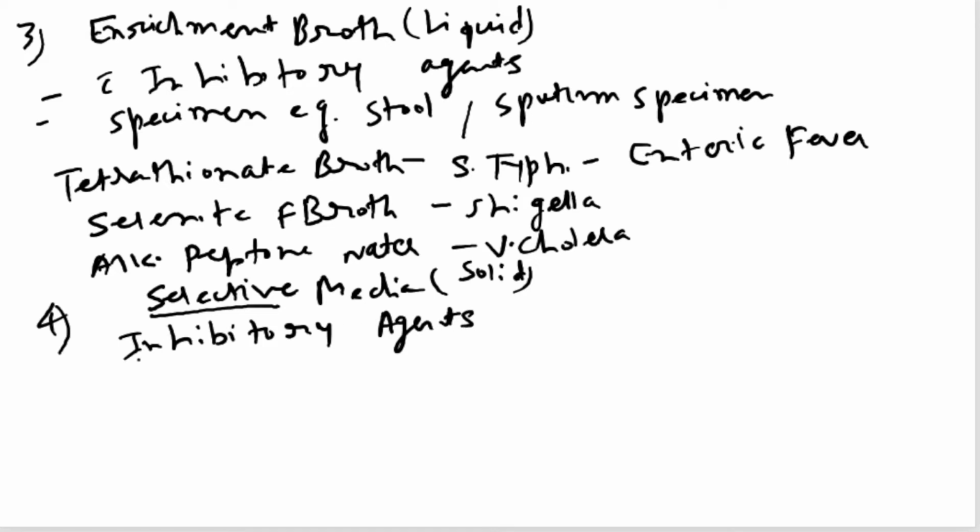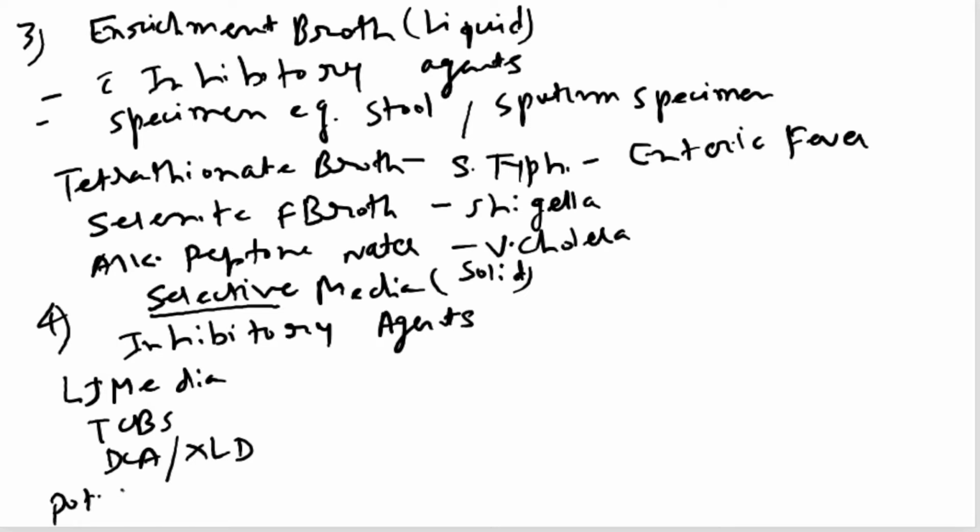Examples of selective media, there are various examples like LJ media, TCBS media, DCA or XLD media, and potassium tellurite agar.